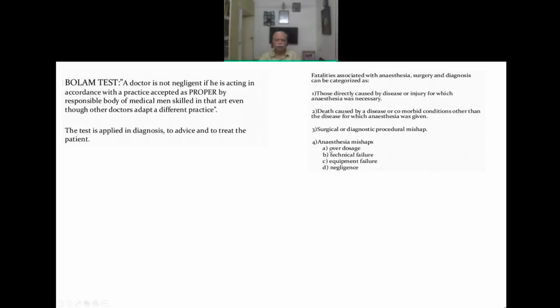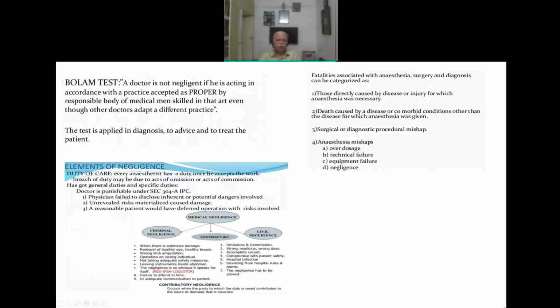These are the four categories. So instead of writing each and every individual mistake that we make, you can categorize the entire answer into these four categories.